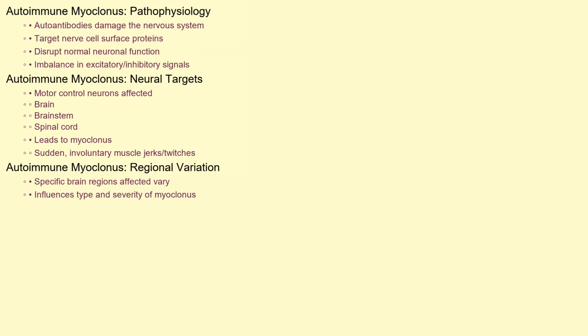The pathophysiology of autoimmune myoclonus is centered around the damage inflicted upon the nervous system by autoantibodies. These antibodies can target specific proteins on nerve cell surfaces, disrupting their normal function. This disruption often affects neurons involved in motor control, particularly those in the brain, brainstem, and spinal cord. The result is an imbalance in excitatory and inhibitory signals, leading to the hallmark symptom of myoclonus: sudden, involuntary muscle jerks or twitches. The specific brain regions affected can vary, influencing the type and severity of myoclonus experienced.